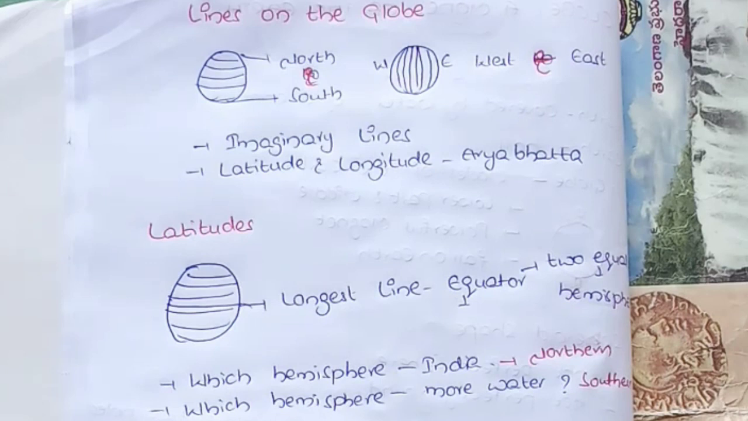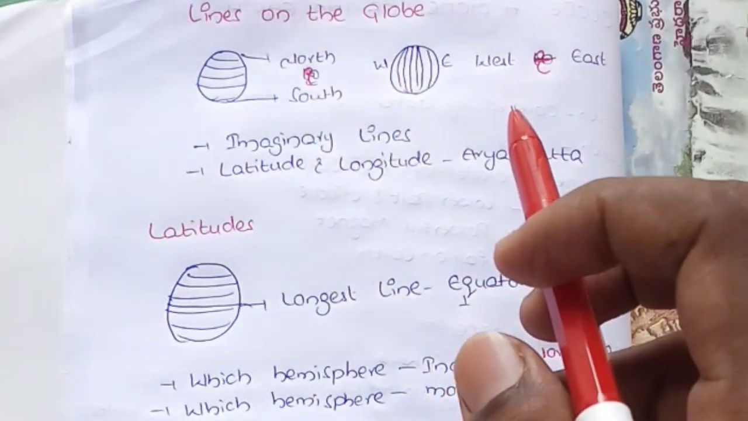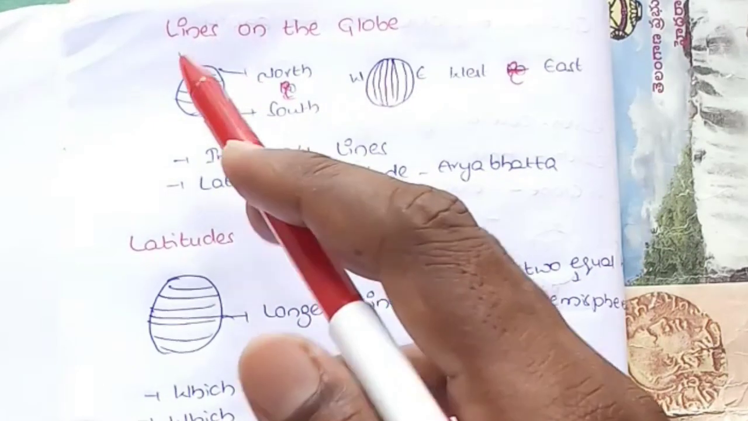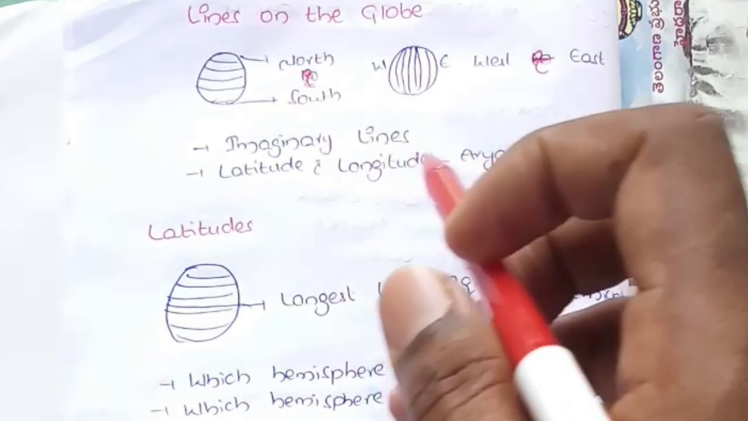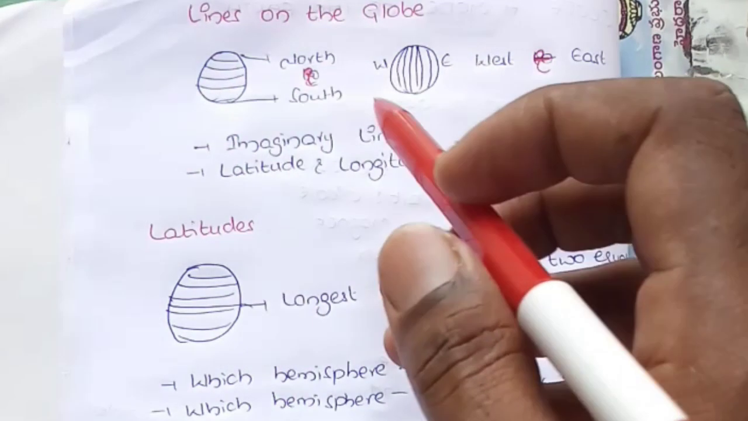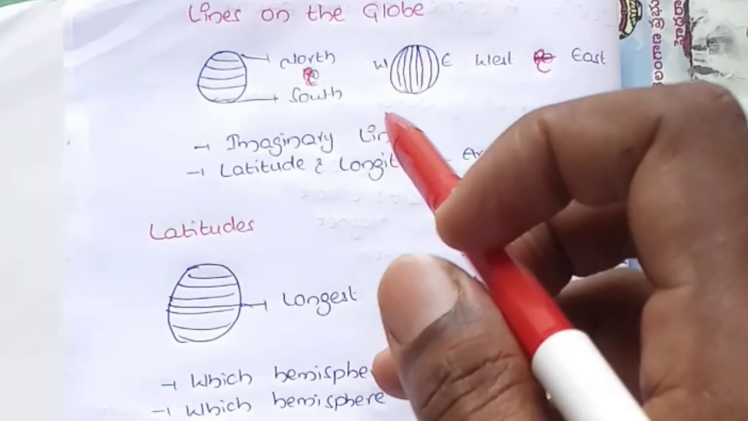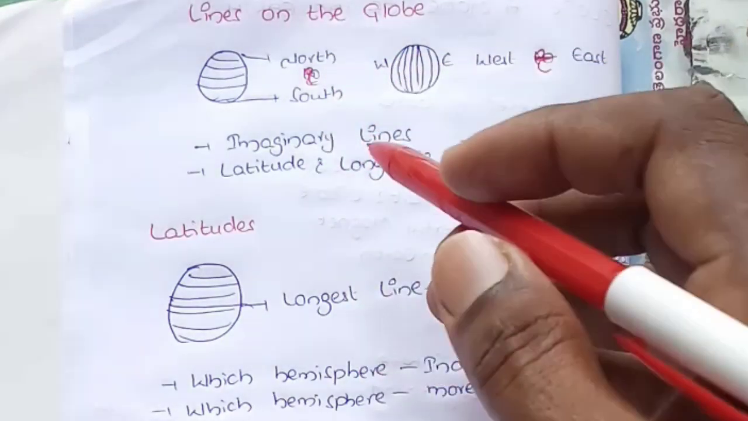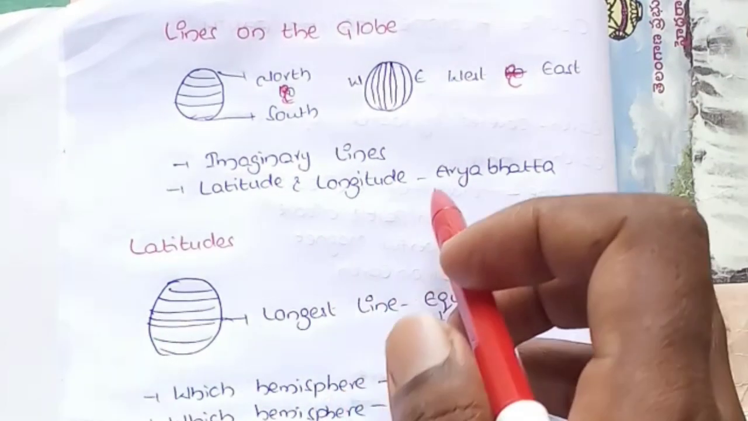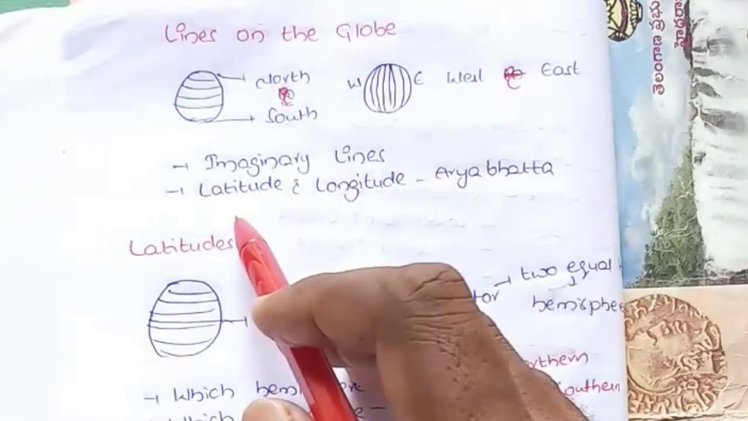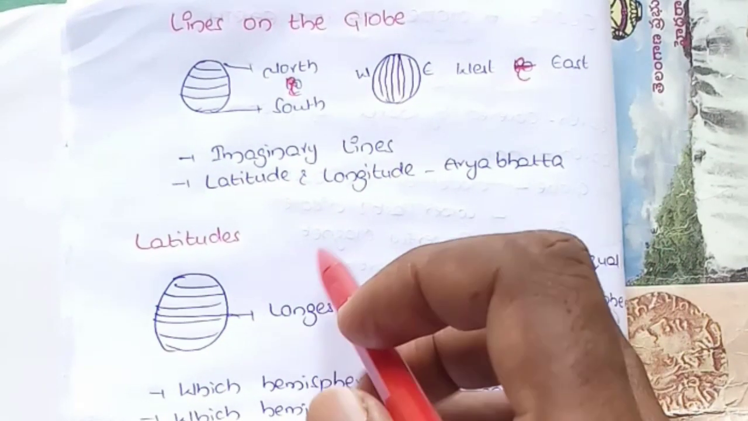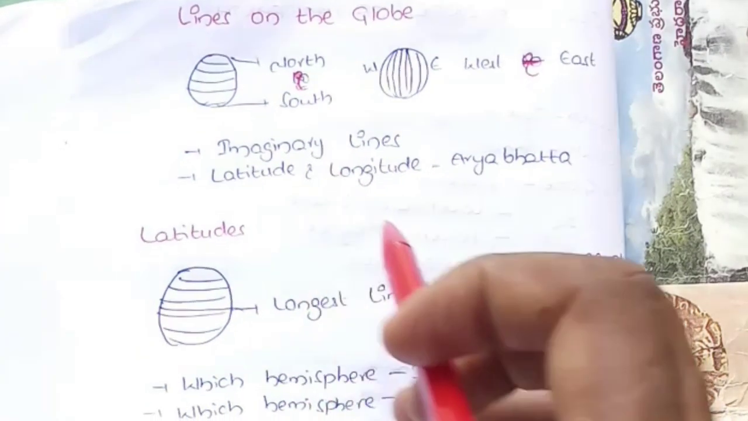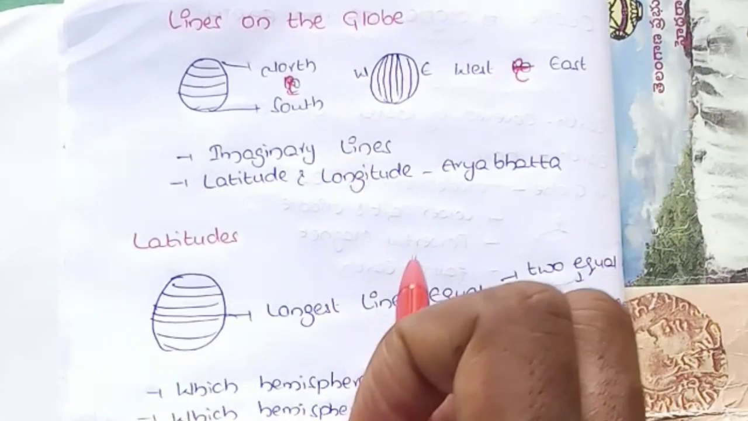Now we are going to discuss lines on the globe. You will see many lines across the globe. Some run from the North Pole to the South Pole, and some run from west to east. These lines are imaginary lines. These imaginary lines were used by map makers. Even in India, scientists like Aryabhatta used these lines. These lines are called latitudes and longitudes, and they are helpful to locate places.